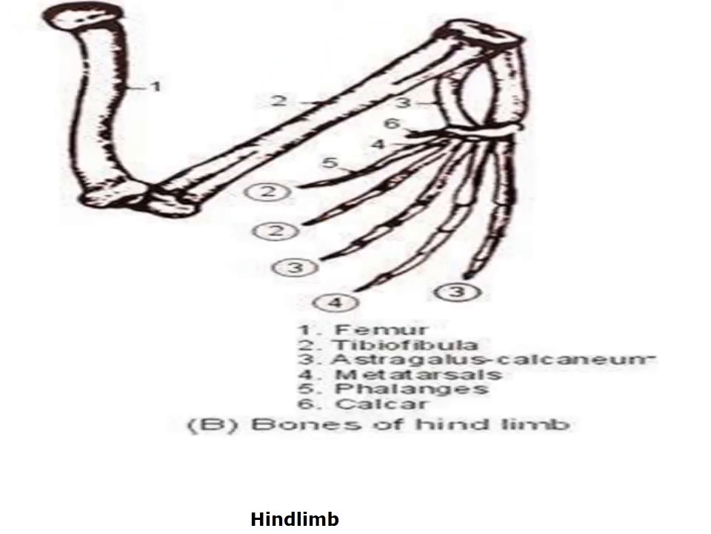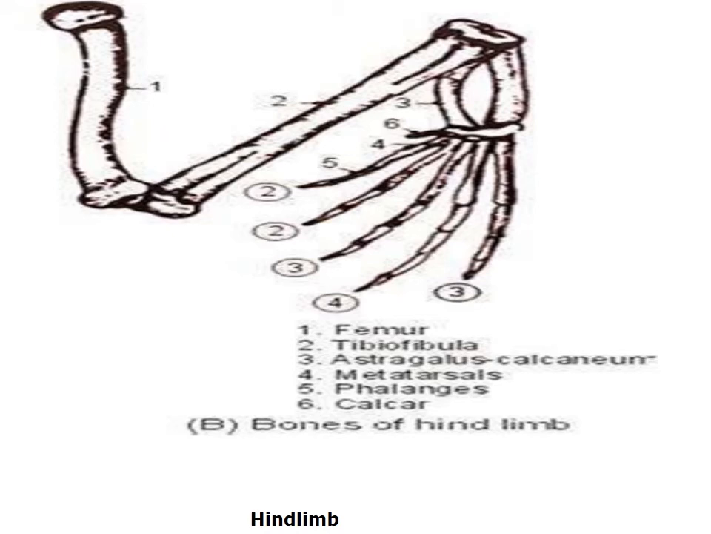The hind limb is formed on the same pattern as what we have now learned for the forelimb. The thigh is supported by the femur bone, and the head of the femur fits into the acetabulum of the pelvic girdle. The distal end articulates with the tibiofibula of the shank.